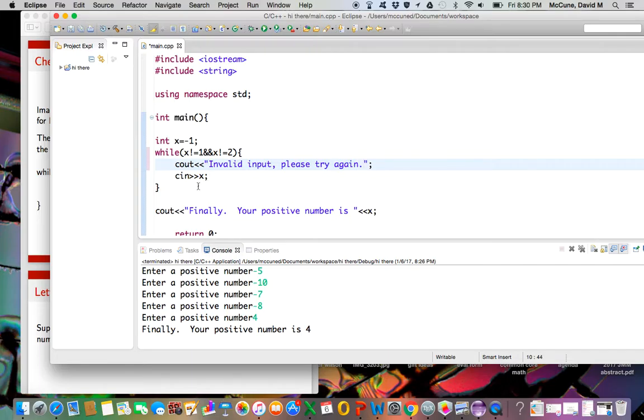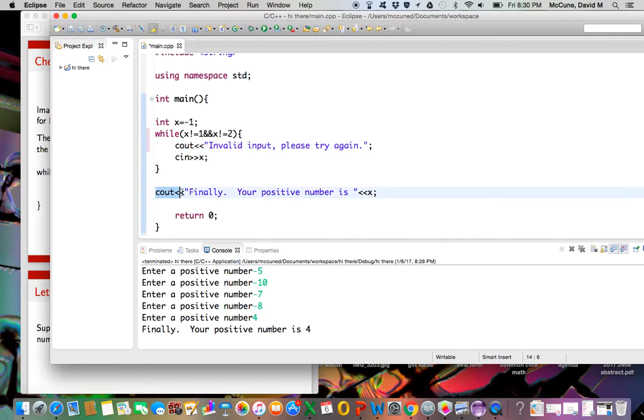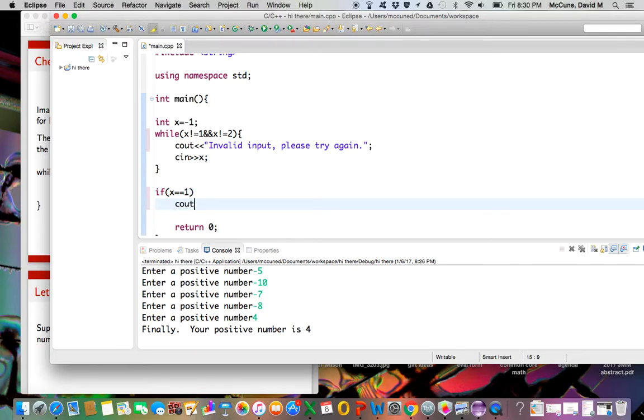Okay, so invalid input, please try again. And then the code will not keep running until they give you something valid. But then, once the loop stops, you know you got something valid. So now if x equals 1, we can say, okay, easy mode. Otherwise, if x ended up being 2, you can say, okay, hard mode, whatever, right?